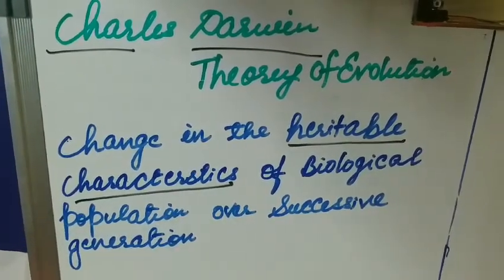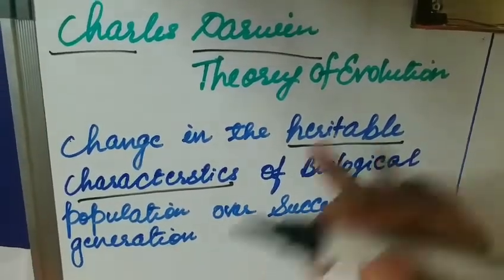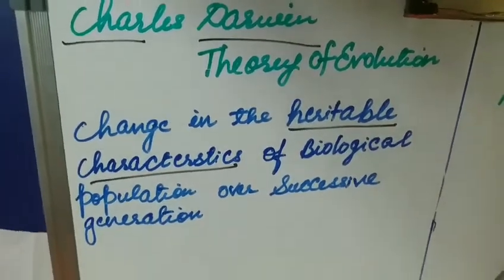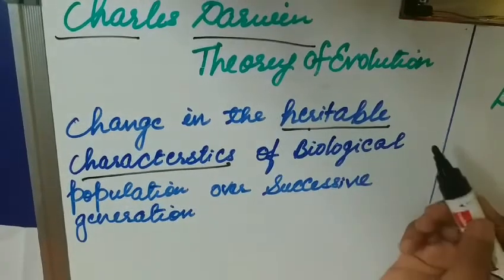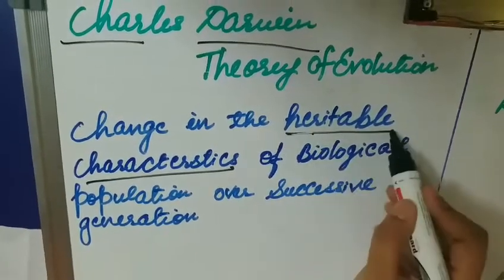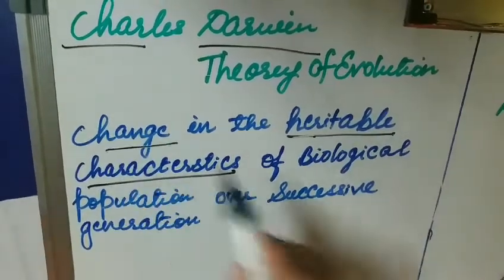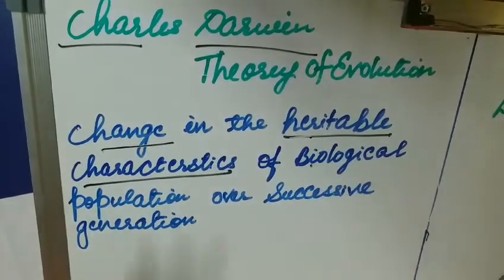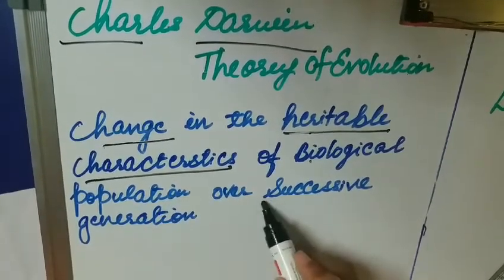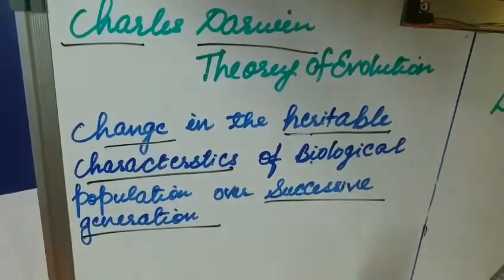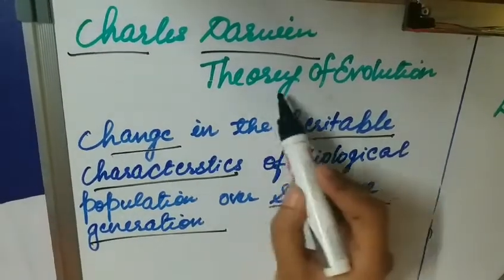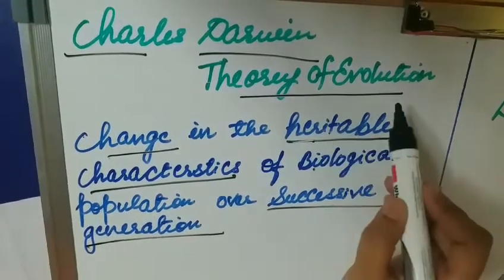Heritable characteristics are those characters which are passed from one generation to another. The characters which are passed from the parent to the new offspring are known as heritable characters. So the change in those characters for a big biological population over successive generations, meaning not just in one generation, will lead to the theory of evolution.